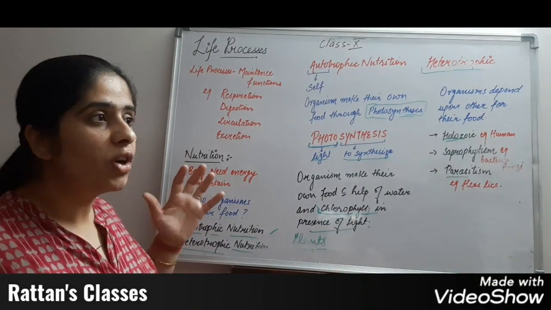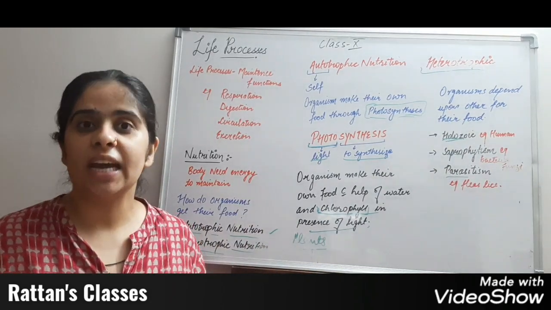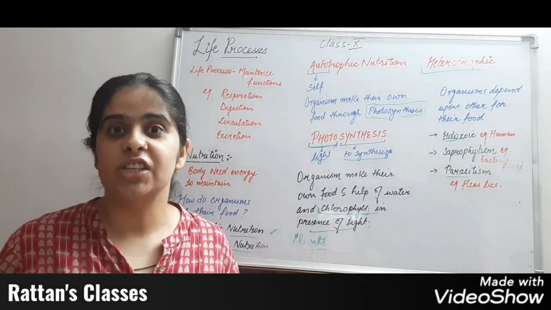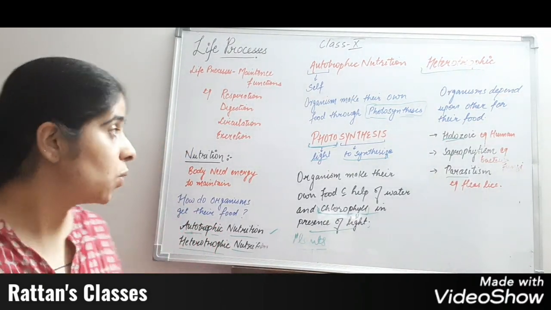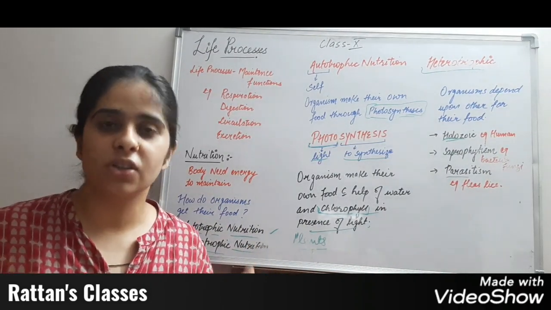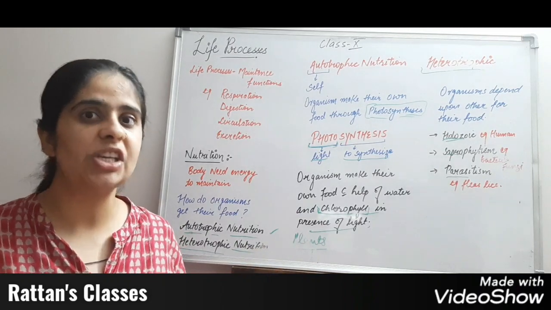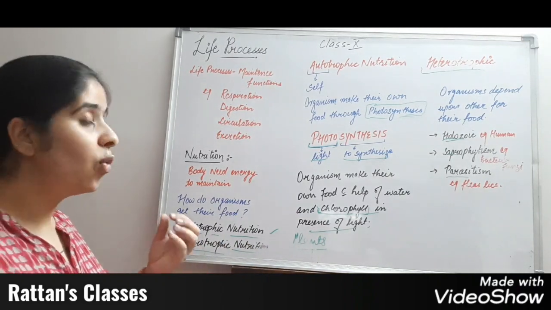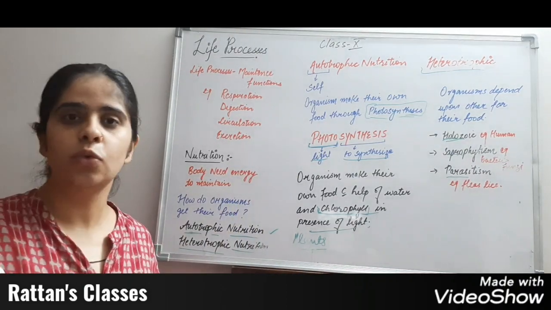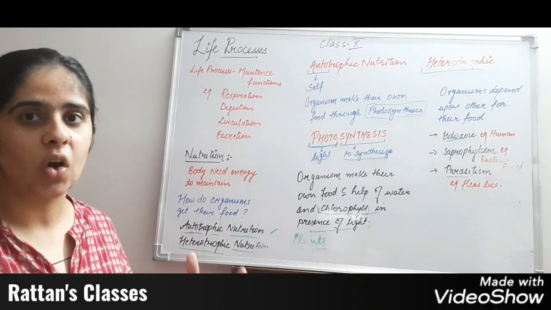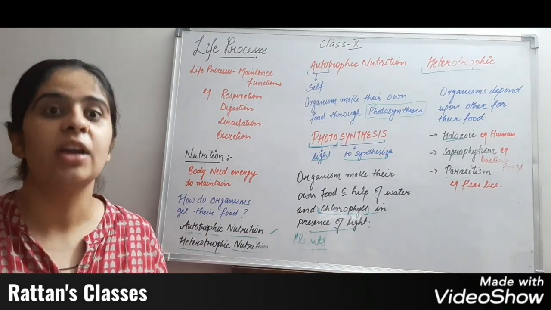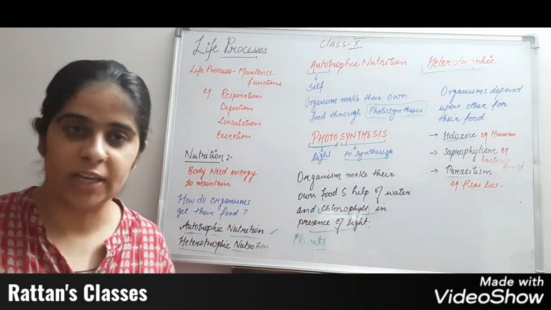So for these life processes we need energy. This energy, from where does this energy come? This energy comes from the food. So the body needs energy to maintain all the functions of the body, and that energy comes from the food, and the food that we intake is known as nutrition. This nutrition provides energy to the body for functioning of the body.